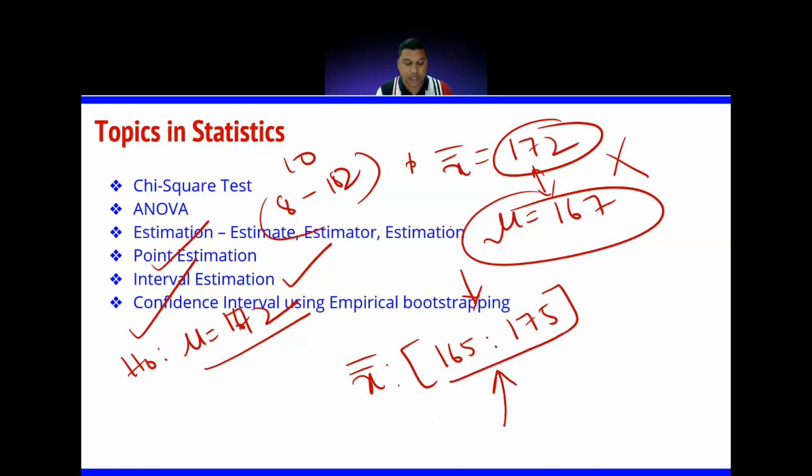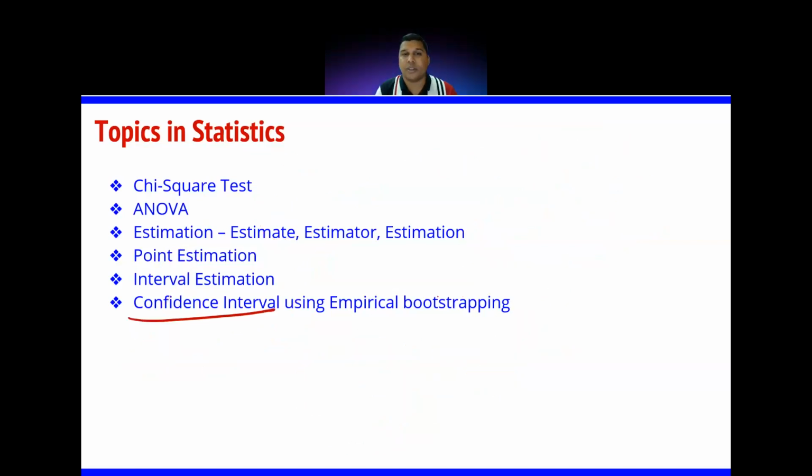Okay. So I think you understood why we are giving the parameters for the population. We are giving parameters for the population based on the sample's information, when you give them as intervals. And why is it called confidence interval? Same thing again: 95% confidence level, 97.5% confidence level, level of significance. When you're making a claim, how confident you are about that claim. That's why it's called confidence interval.